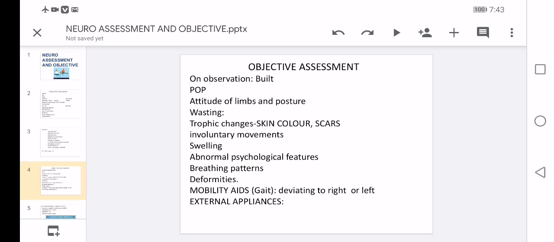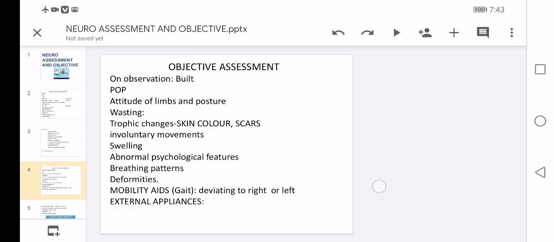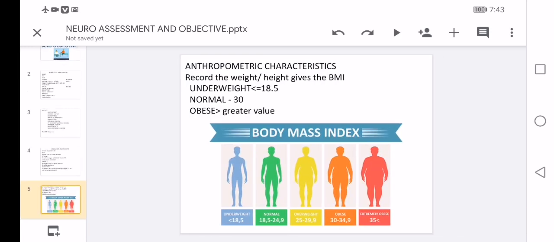And what are the mobility aids? It means your gait pattern, whether it is deviating to the right side or left side, or whether the patient is using some external appliances, like catheters or IV lines, which can be assessed. And the main thing you should also know is BMI, an anthropometric characteristic, which is recorded from weight by height. What is the patient's weight and height? It gives the BMI.